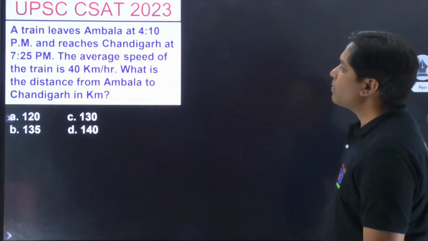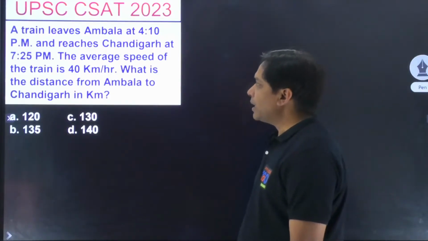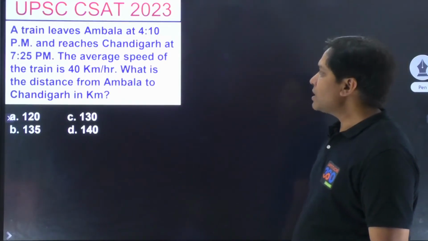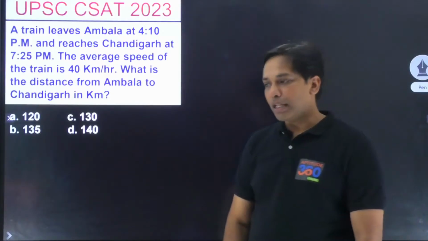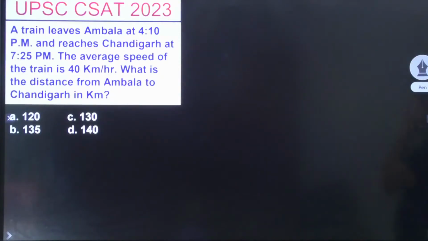Now move ahead and try to simplify this problem, people. A train leaves Ambala at 4:10 p.m. and reaches Chandigarh at 7:25 p.m. The average speed of the journey is 40 kilometers per hour. What is the distance between Chandigarh and Ambala? Please try to solve this problem. What do you think should be the answer?